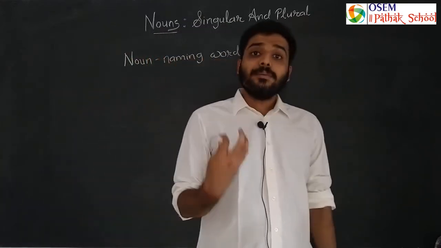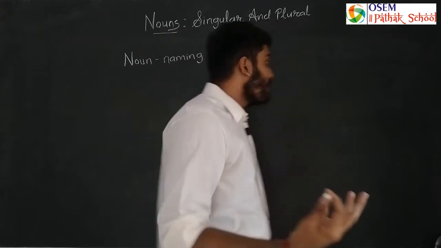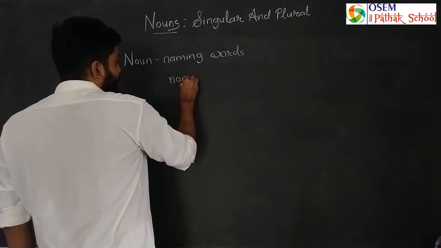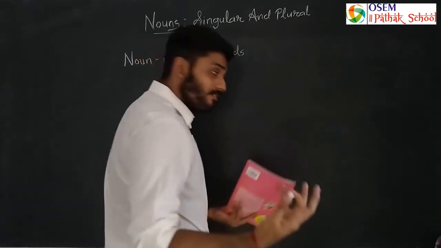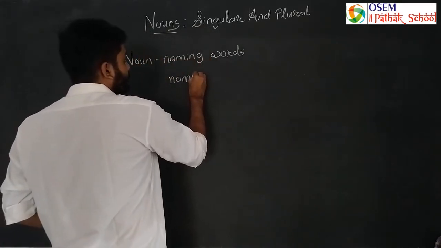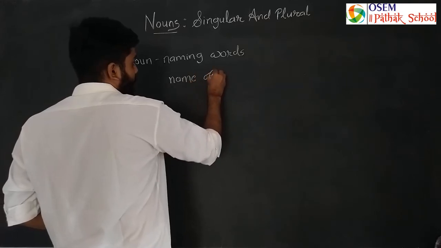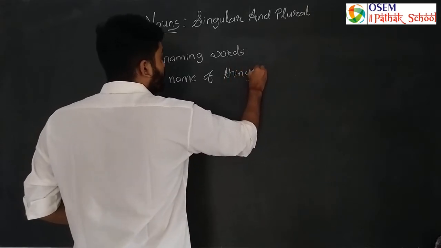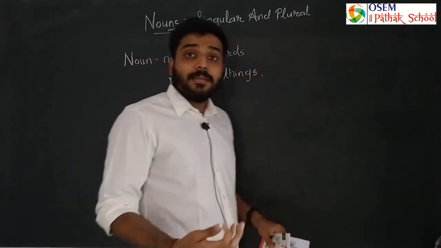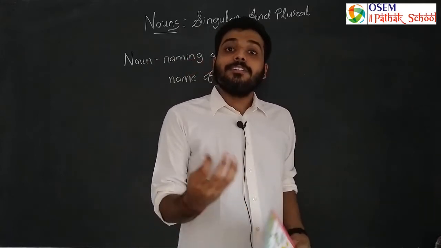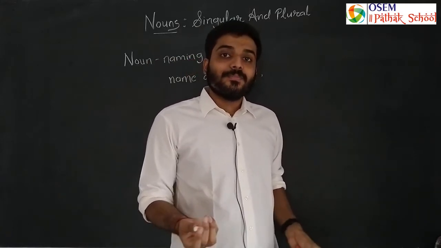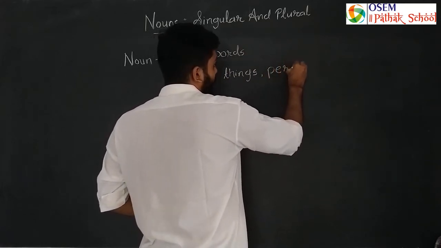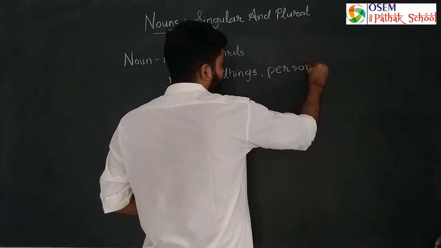So, each and every thing has a name, and the name can be of any different thing. Name of things like chalk, book, then name of a person. Now you have a name, right? What is your name? So name of a person.